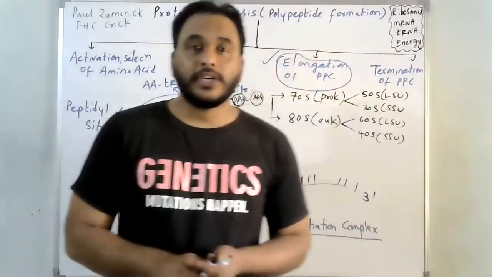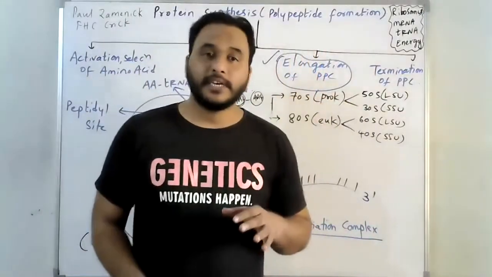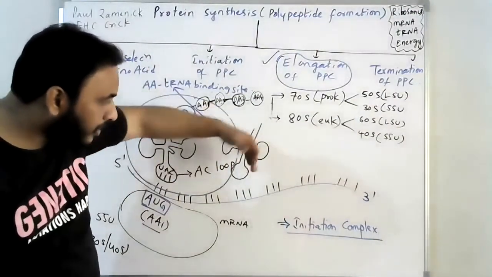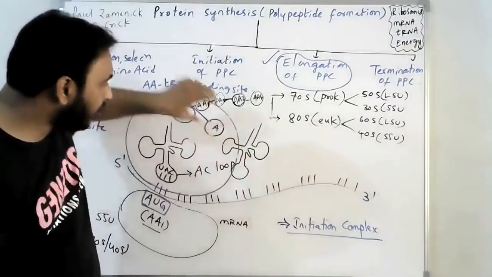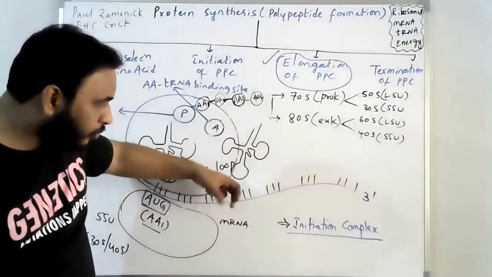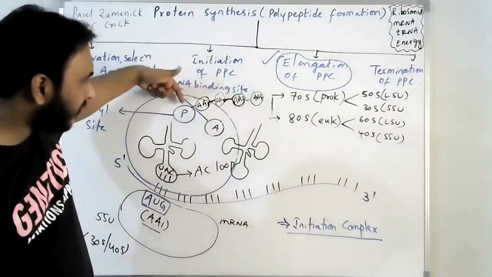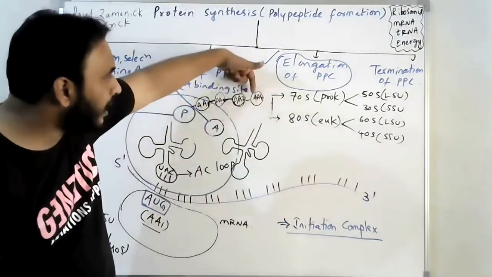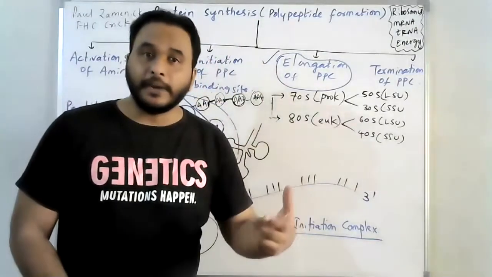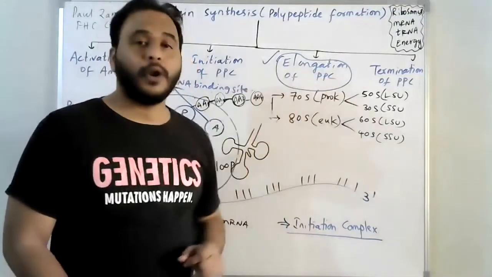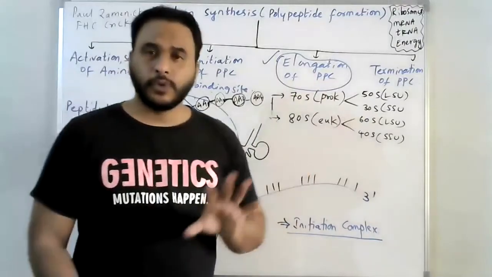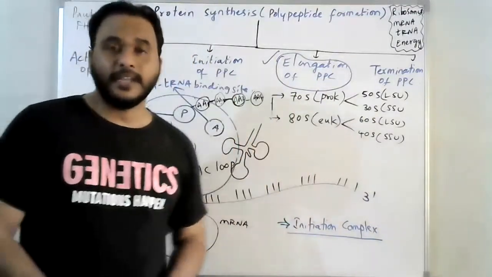So this elongation step is a very crucial step. Why? Because as long as the ribosomal complex moves along the mRNA, or the mRNA moves along the ribosome, the tRNA has to pick up the amino acid, attach to the A site, be translocated to the P site, and the amino acid should be attached to the previous amino acids on the peptidyl site. This should happen repeatedly. Finally, the elongation takes place and the polypeptide will be synthesized.